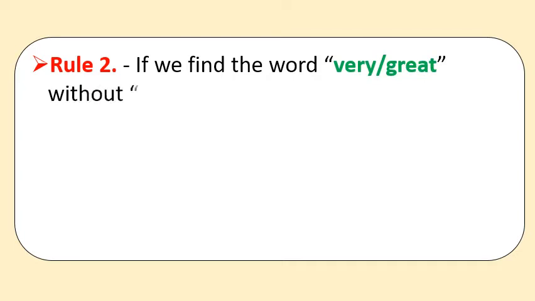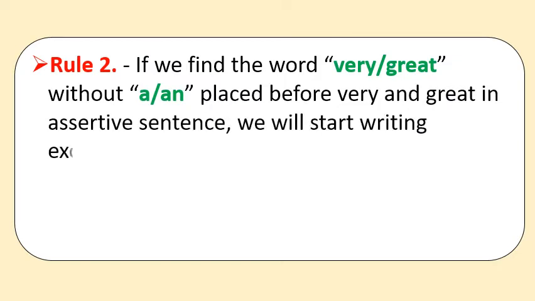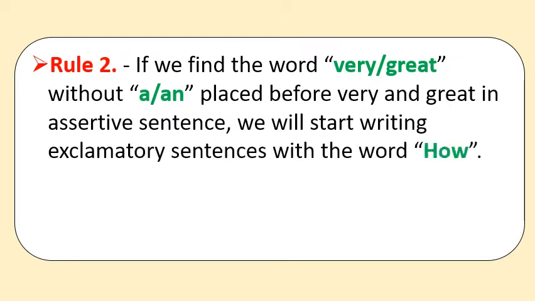Now let us see rule number 2. If we find the word very or great without a or an placed before very and great in an assertive sentence, we will start writing the exclamatory sentence with the word how. Means if we get a sentence without a or an just before very or great, then we will start our sentence with how.